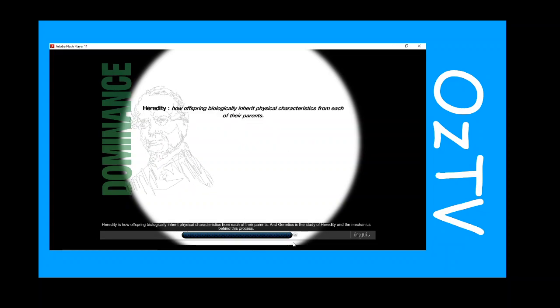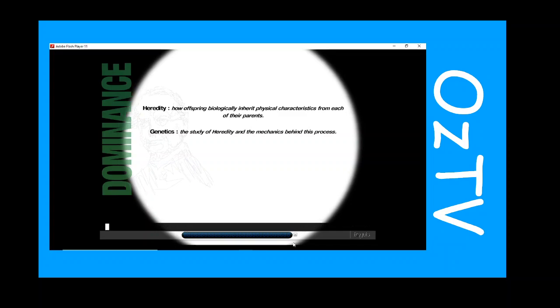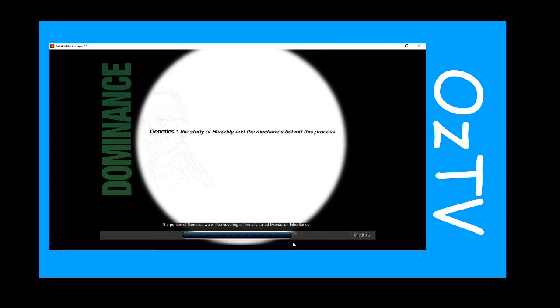Heredity is how offspring biologically inherit physical characteristics from each of their parents. And genetics is the study of heredity and the mechanics behind this process. The portion of genetics we will be covering is formally called Mendelian inheritance.